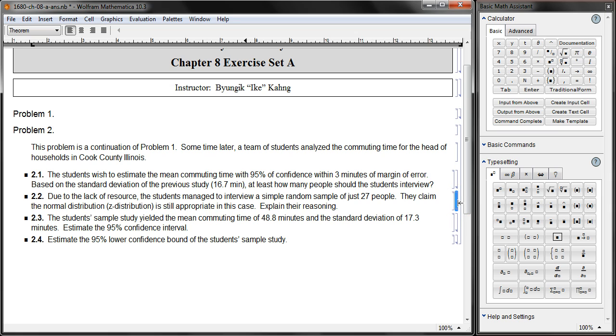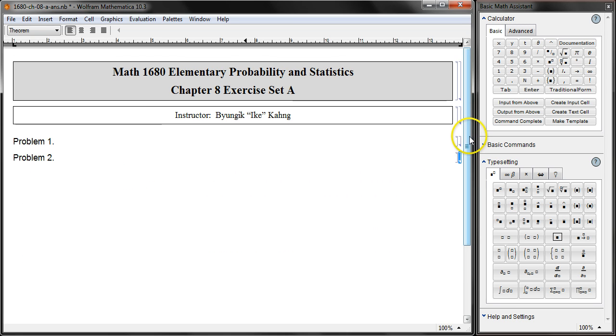Now, I don't have time to move on to 2.3 and 2.4, so let's stop here and let's continue in a separate video.